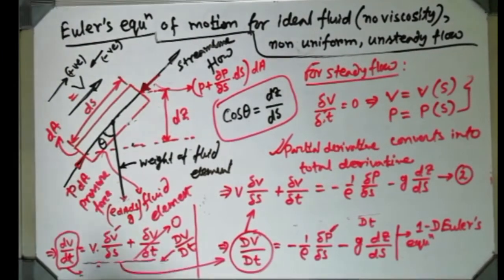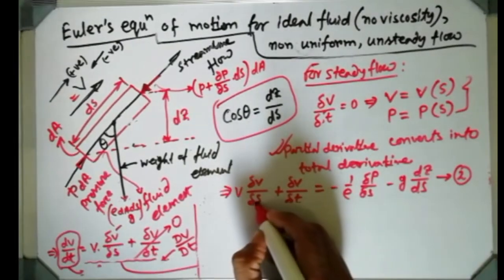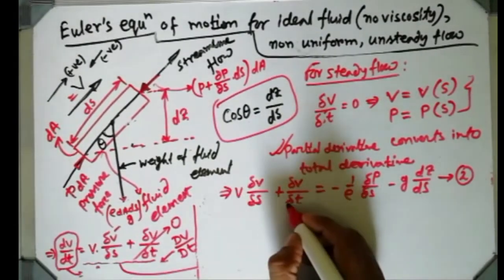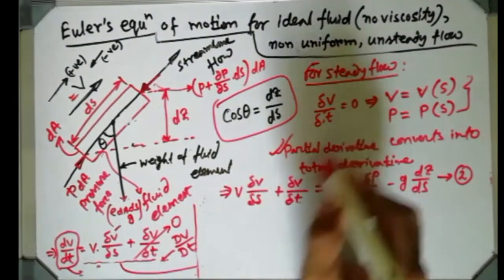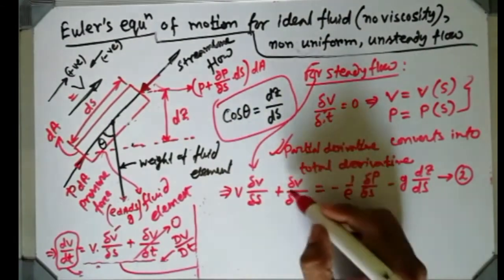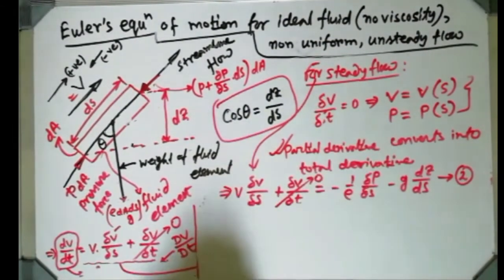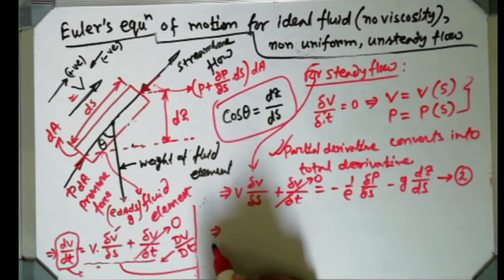Okay, so now wiping this part, I am getting this relationship. Name this equation 2. Now use the steady flow condition over here. By putting this steady flow condition into this equation, what will happen? This term will be nullified, 0, and this partial derivative will be converted into a total derivative.